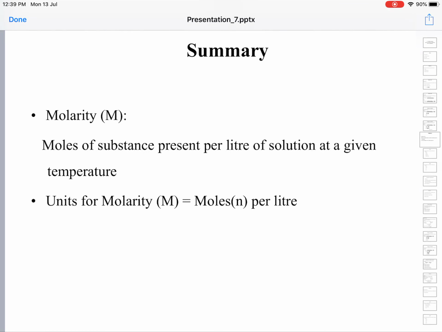Summary. What have we learned so far? We have learned the molarity definition. That is the number of moles of substance present in 1 liter of solution at a given temperature. The unit of molarity is moles per liter.